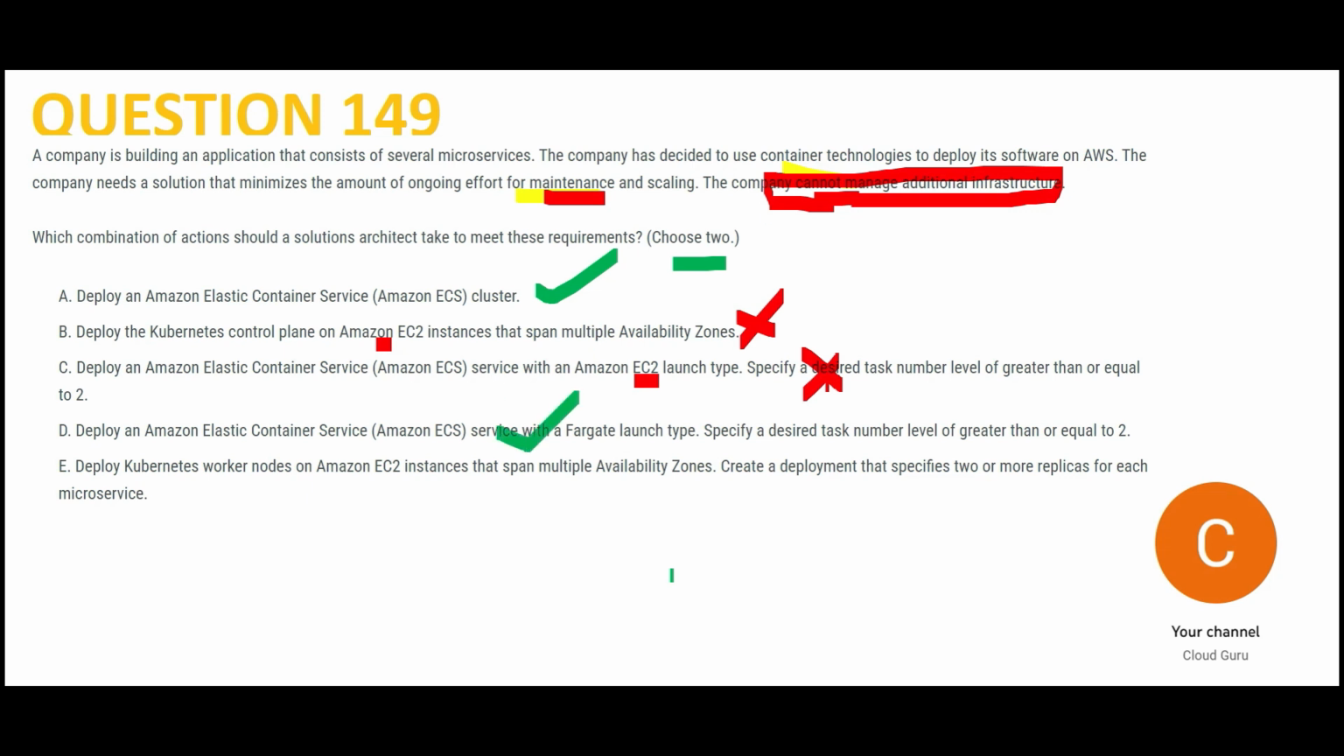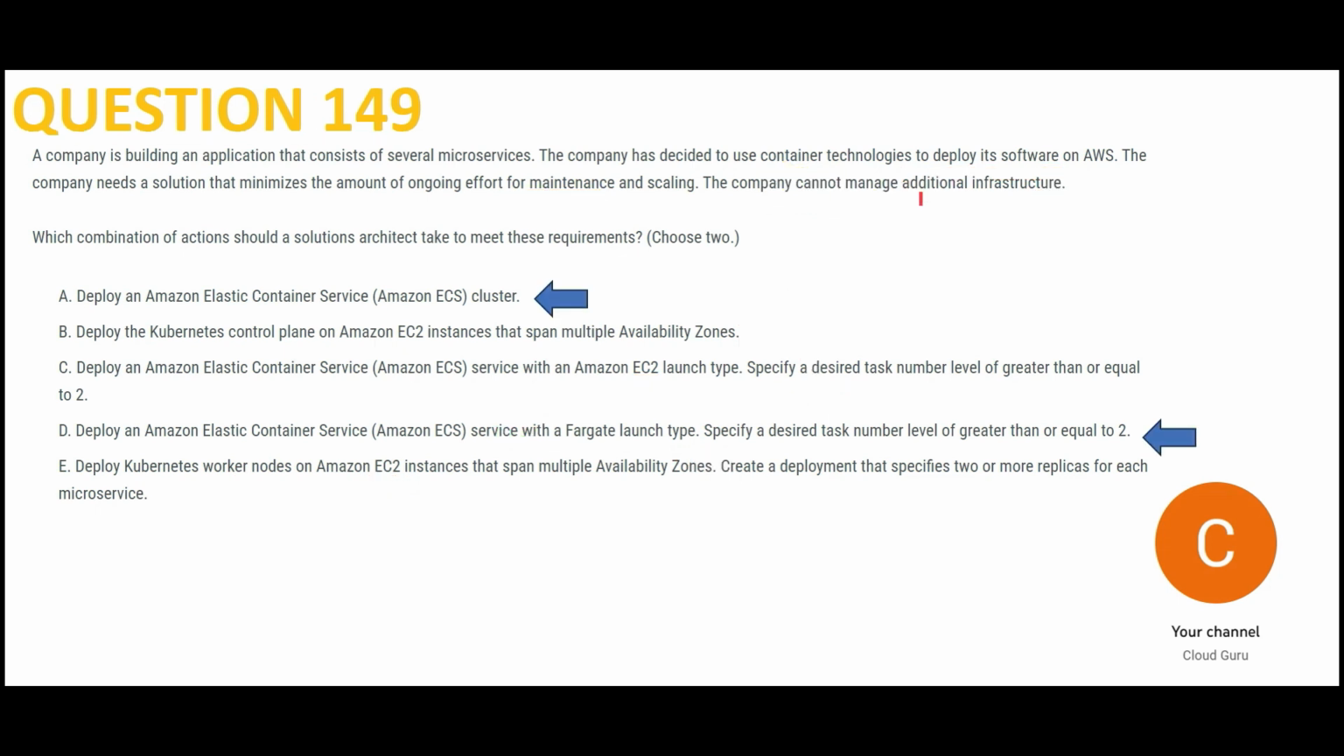And option E, you use Kubernetes worker nodes on EC2 instances. Again, this is a customized solution. We have ECS, so why will we use Kubernetes nodes on EC2 instances? So our final answers are options A and D. We will make use of ECS cluster first. The second is, since we are making use of ECS and you don't want to manage additional infrastructure, we will make use of Fargate launch type.